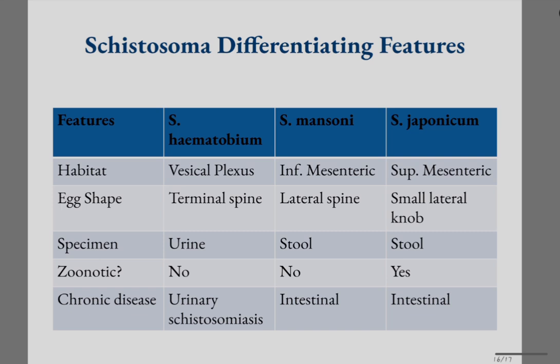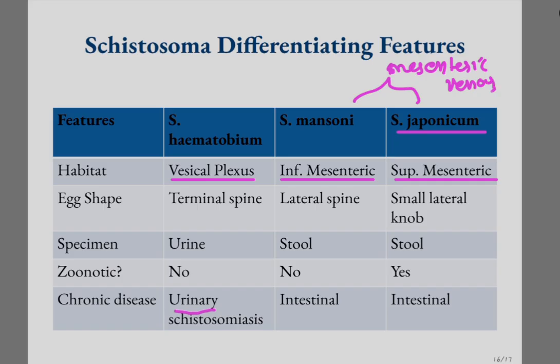And this is the final differentiating features, a tabular column. You must remember this. Okay, so the habitat for Schistosoma haematobium is the vesical venous plexus, and it causes urinary schistosomiasis. For Mansoni and Japonicum it is the mesenteric venous plexus, more specifically the inferior mesenteric venous plexus for Mansoni, and the superior mesenteric for Japonicum.